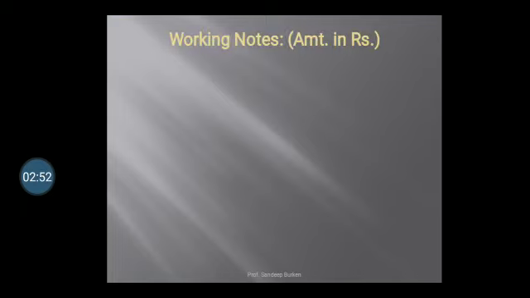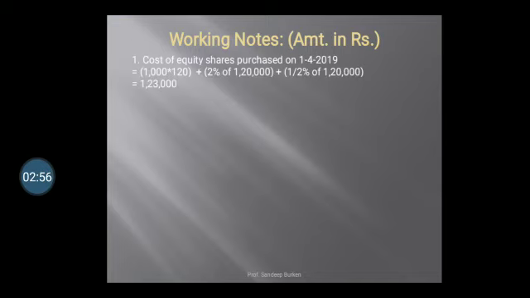Working note, amount in rupees. First, cost of equity shares purchase on 1st April 2019. 1000 shares, face value was 100, but purchased at rupees 120, plus 2% brokerage we have to add. So 1000 into 120, 1,20,000. Plus 2% brokerage we will calculate.